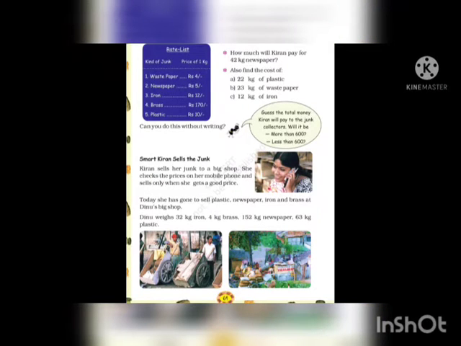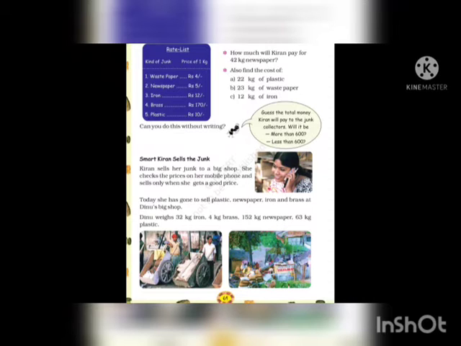Now the rate list. Here the rate list is given for the kind of junk and the price of 1 kg is also given. First is waste paper. 1 kg of waste paper costs rupees 4. Similarly, next is newspaper. 1 kg of newspaper costs rupees 5. Then 1 kg of iron costs rupees 12. 1 kg of brass costs rupees 170 and 1 kg of plastic costs rupees 10.